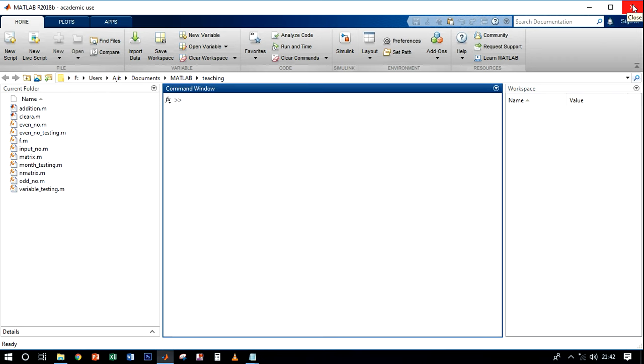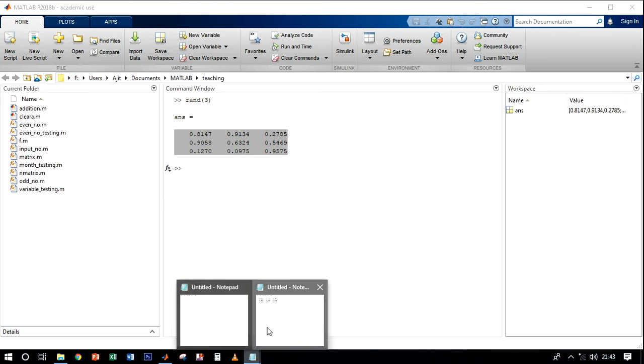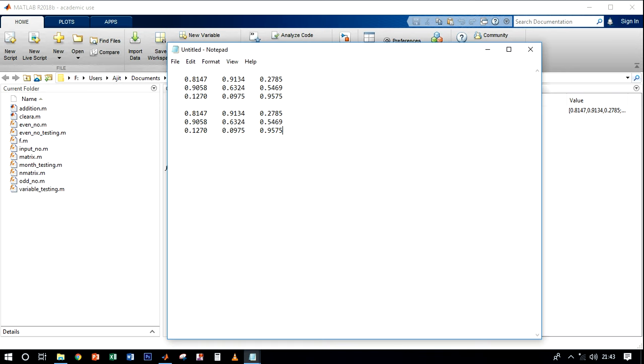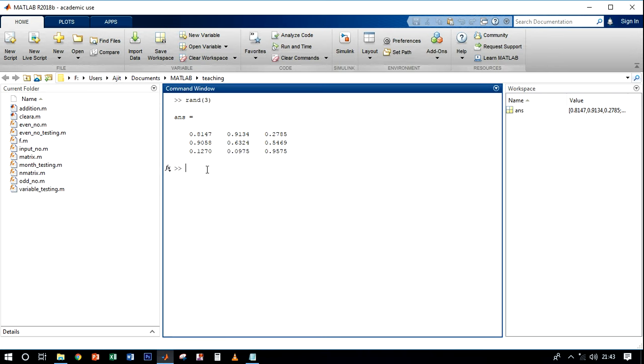And here we go. Okay, now let's again call the random function and create a 3 by 3 matrix. It will be a little bit familiar, doesn't it? Let's compare both results. It is the same numbers, same matrix. And why is that? The reason behind it is that MATLAB gives you random numbers by using algorithms. So when you restart the MATLAB, it will also restart the algorithm. So it will start from the beginning, and so it will give you the same random numbers.